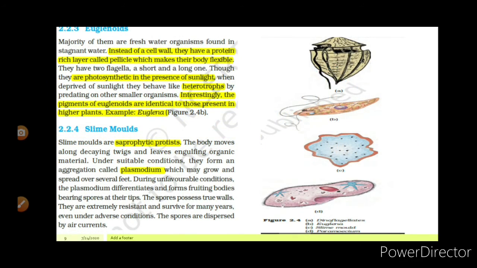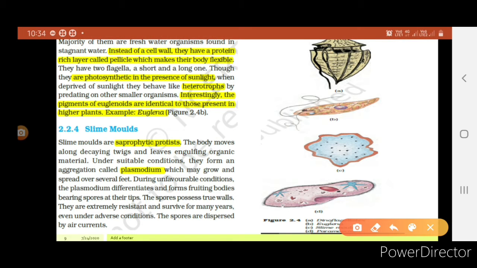Euglenoids. On the right side, you can see the image of euglenoids. The majority of euglenoids are freshwater organisms found in stagnant water. Instead of a cell wall, they have a protein-rich layer called pellicle, which makes their body flexible. They have two flagella, a short and a long one. See in the image on the right side, this is the short flagellum and this is the long flagellum.